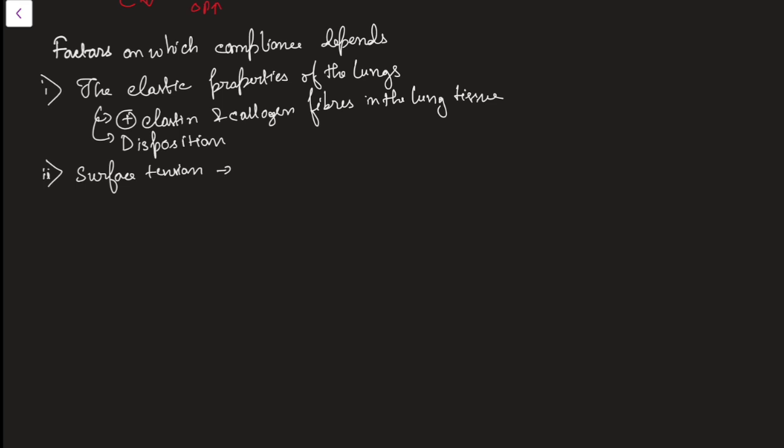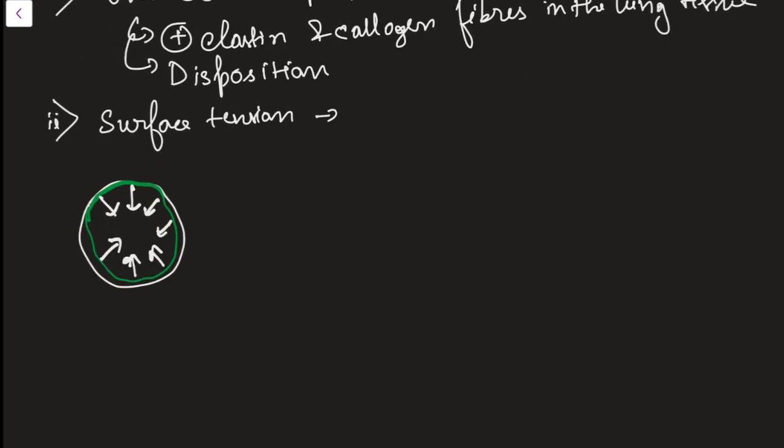How it depends on surface tension? The surface tension of the fluid that is lining. Remember, I have said that there is also another layer of fluid that lines the alveoli. So that fluid will also exert a surface tension, because of which there will be a centripetal force directed towards the center of the alveoli. That means, suppose this one is the alveoli, this one is the fluid layer over here, and because of this fluid surface tension, there will be a force directed towards the center, and this tends the alveoli to always collapse. And so this will obviously oppose the expanding tendency or stretchability of the lungs.